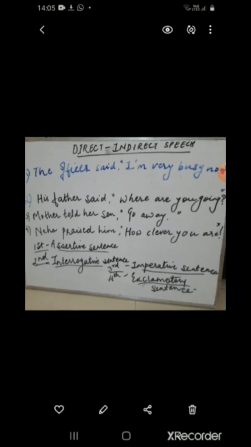So there is no change made in those sentences, and hence they are called sentences in direct speech. So how do you define direct speech? Direct speech is the speech when actual words spoken by a speaker are quoted or told without making any changes, and they are the actual words which are enclosed between the inverted commas.